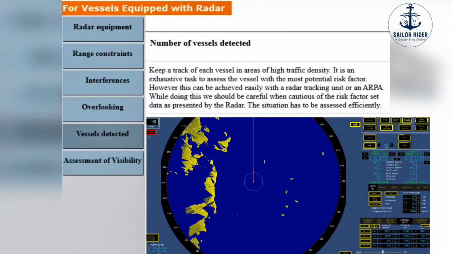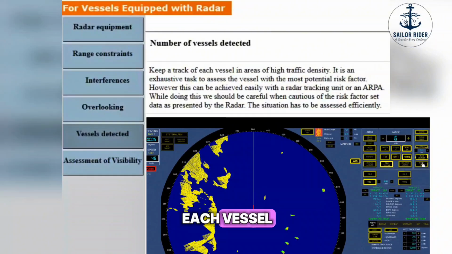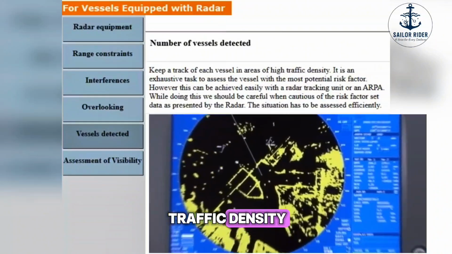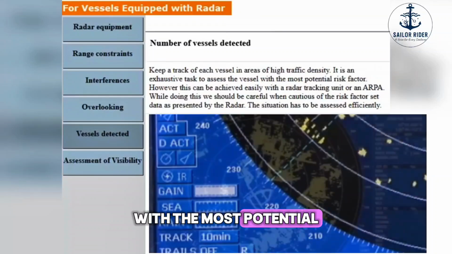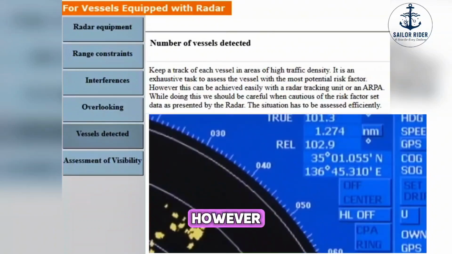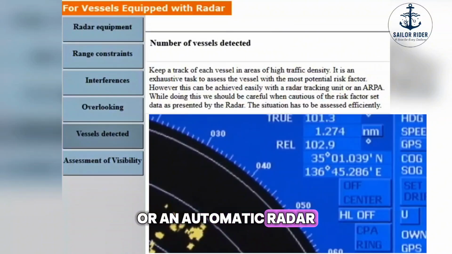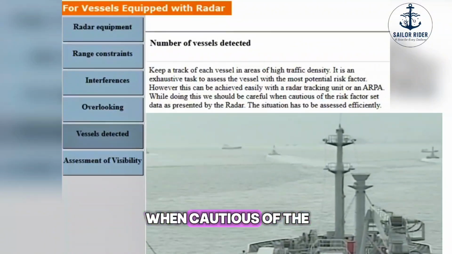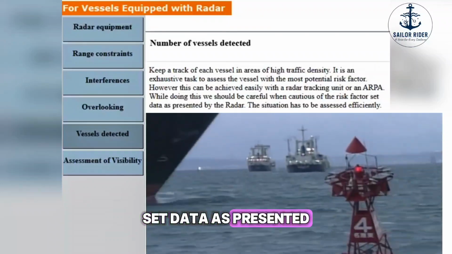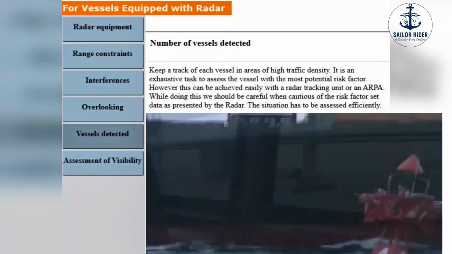Vessels detected. Number of vessels detected. Keep track of each vessel in areas of high traffic density. It is an exhaustive task to assess the vessel with the most potential risk factor. However, this can be achieved easily with a radar tracking unit or an automatic radar plotting aid. While doing this, we should be cautious of the risk factor data as presented by the radar. The situation has to be assessed efficiently.